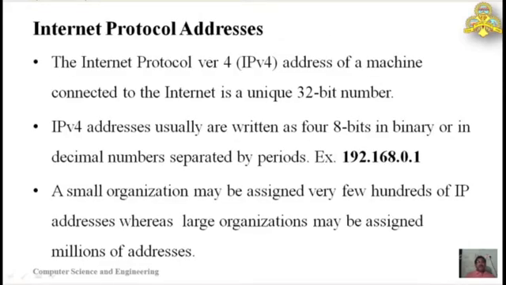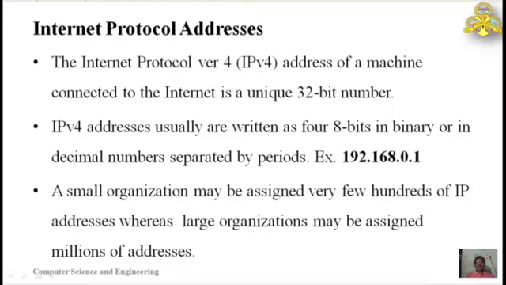Internet protocol addresses, basically there are two types. Let's go for Internet Protocol version 4. An IP version 4 address of a machine that is connected to the internet is a unique 32-bit number. That means any computer that is connected to the internet will be assigned an IP version 4 address. I already studied IP versions in the previous semesters, so here is just a brief recap.